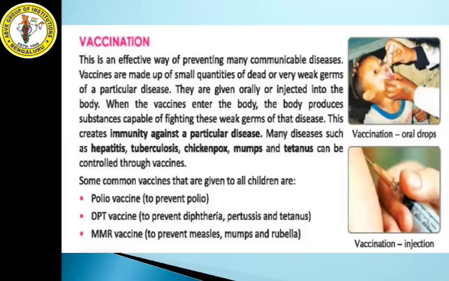Some of the vaccines that are given to children: first one is the polio vaccine. I think everyone is aware of this, to prevent polio. Next, the DPT vaccine. What is DPT? To prevent diphtheria, pertussis and tetanus. This is the full form of DPT. Next is the MMR vaccine, to prevent measles, mumps and rubella. To prevent these diseases, they give the MMR vaccine to children.